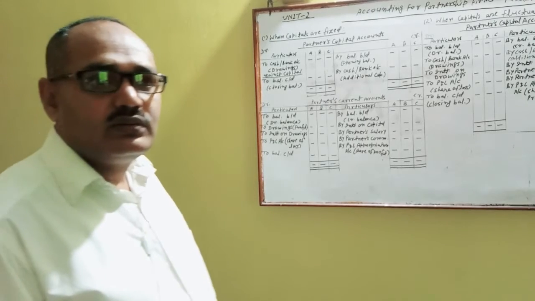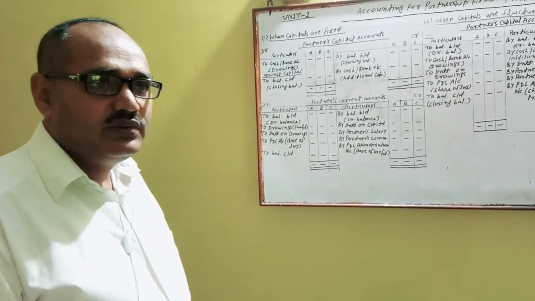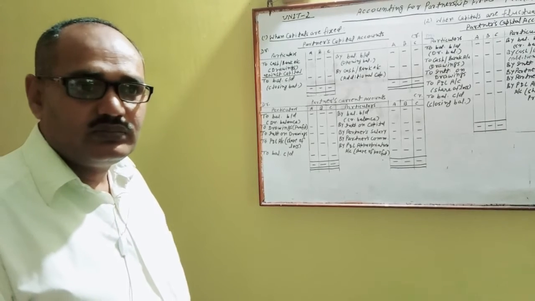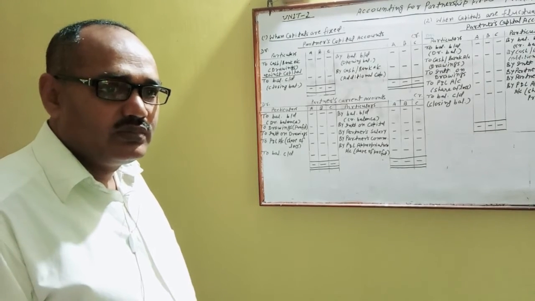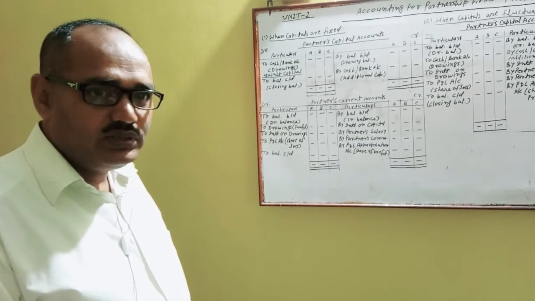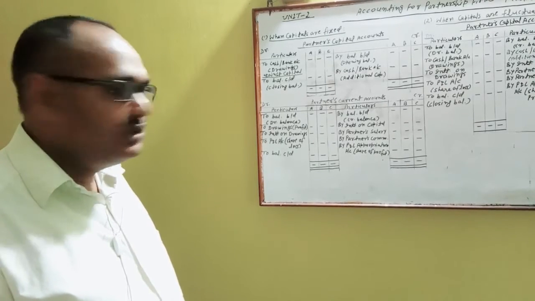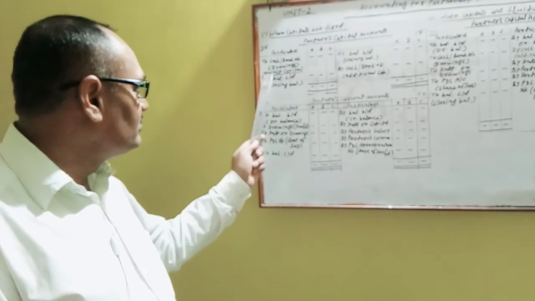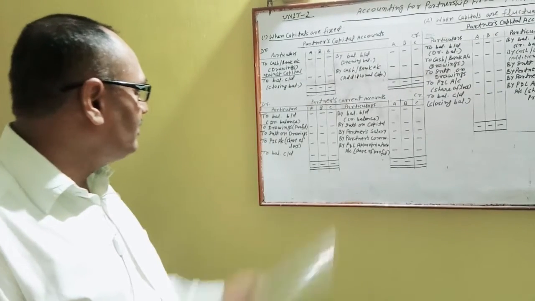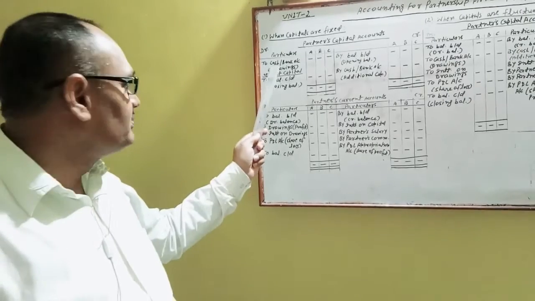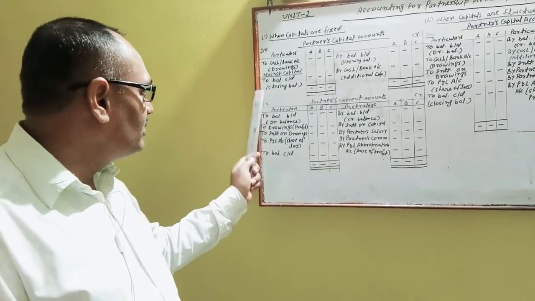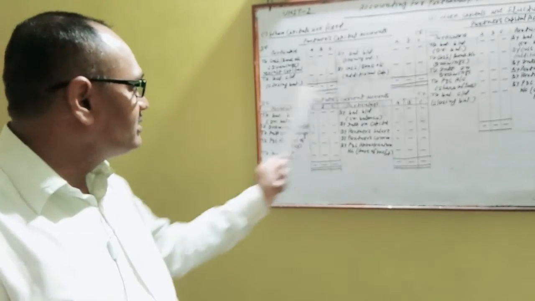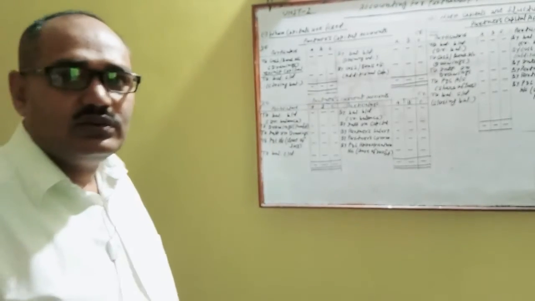In brief, if there is a withdrawal of partner's capital after retirement or after dissolution of the partnership business, then you will write here to cash or to bank, drawings against capital. Otherwise, you will not write drawings here. Only you will find out to balance c/d, closing balance, and write here. This is partners' capital account when capitals are fixed.